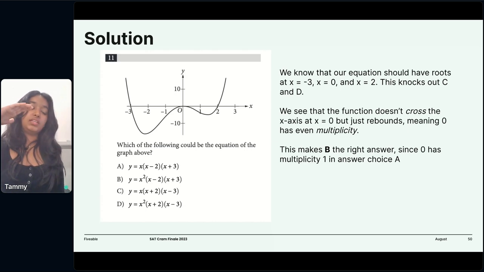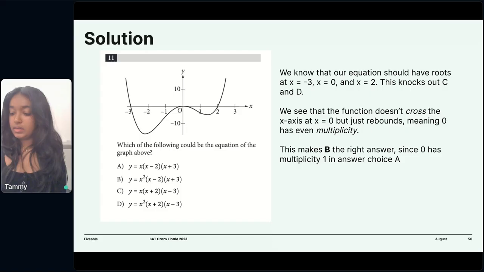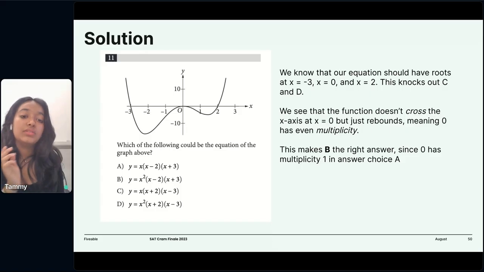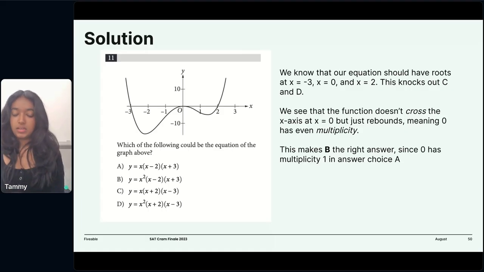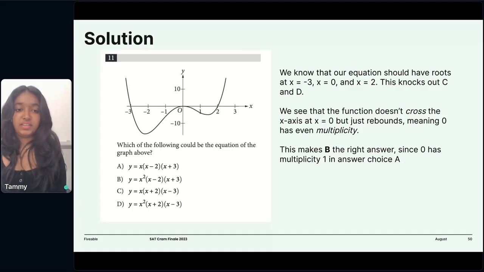So it's going up and hitting x equals 0 once, and then it's going down and hitting x equals 0 again. So that's the reason why it's x squared, because it would be x minus 0 squared if you want to write it out. But since x minus 0 doesn't mean anything, it's just x squared. Hopefully that made sense to everybody.